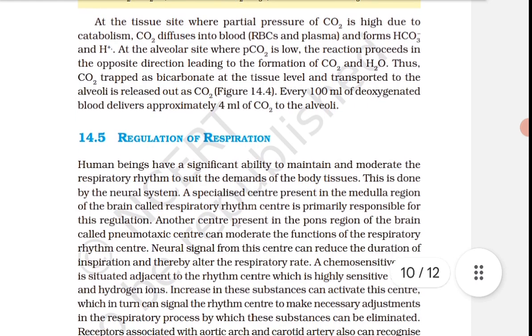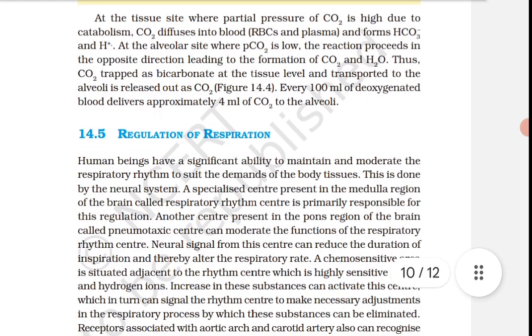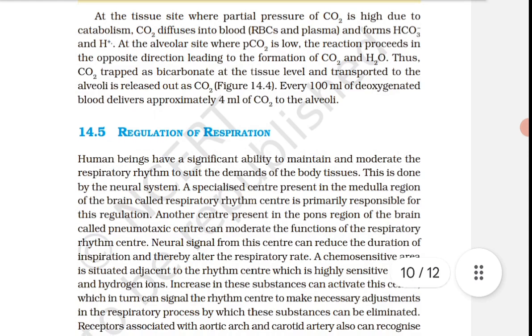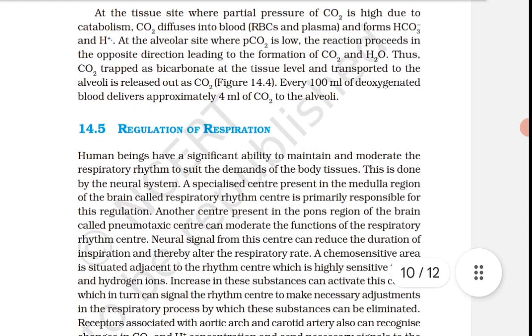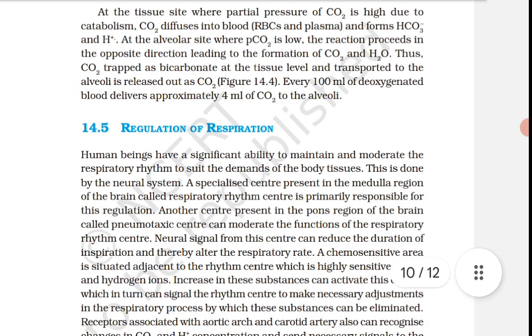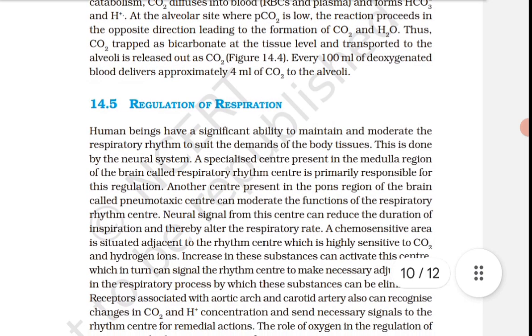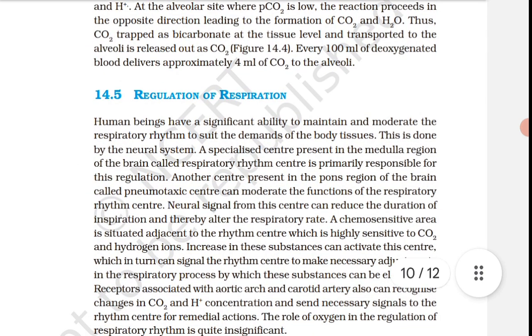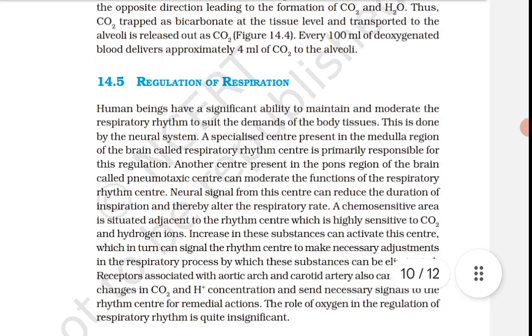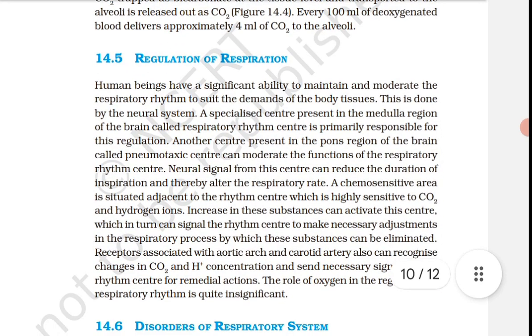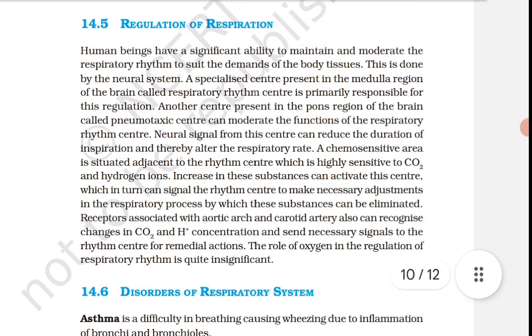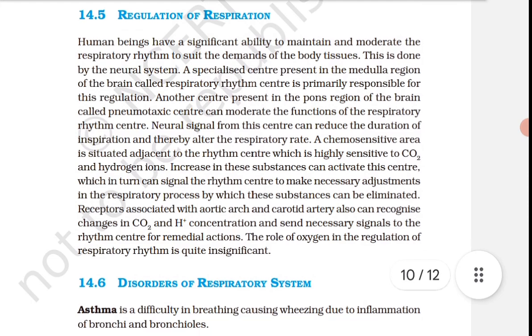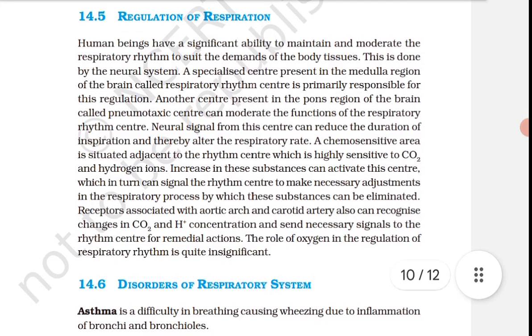Next is regulation of respiration. Human beings have a significant ability to maintain and moderate the respiratory rhythm to suit the demand of the body tissues. This is done by the neural system.